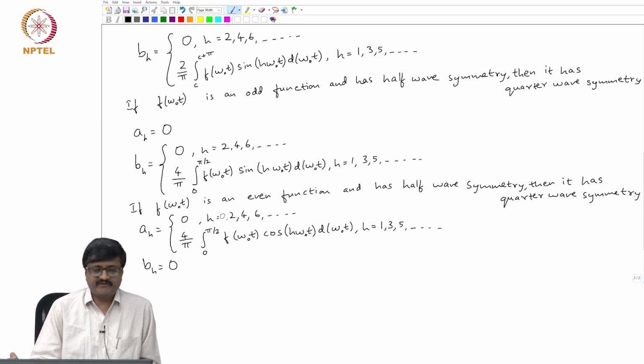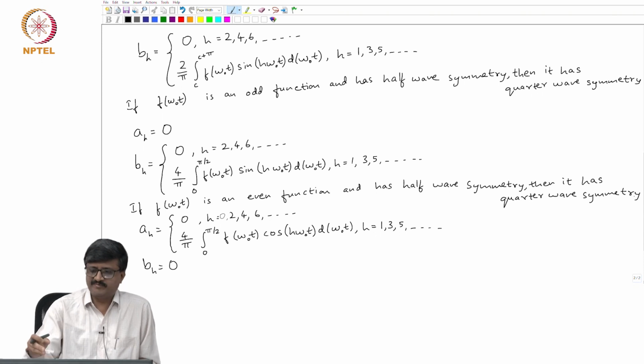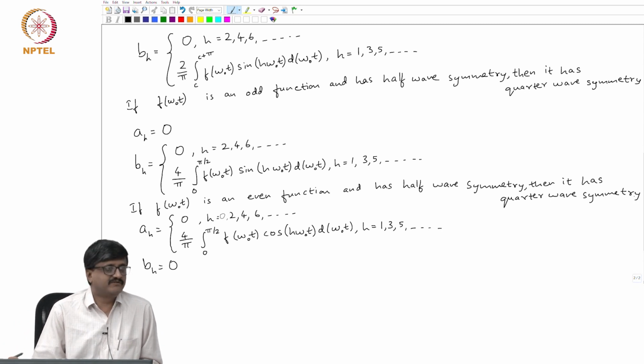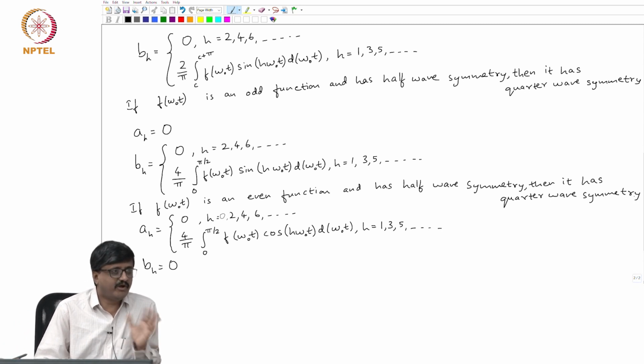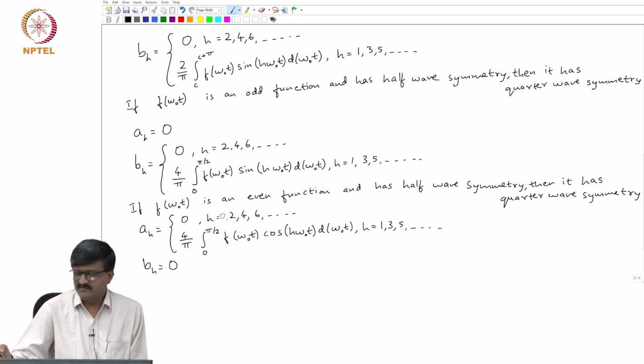Quarter wave symmetry means the entire information is contained in quarter cycle, but these are only two special cases. There are other possibilities where the function need not be even or odd. Even if the function is neither odd nor even, it can still have quarter wave symmetry. So, that is still possible. So, we can have a very general definition of quarter wave symmetry. These are just special cases.